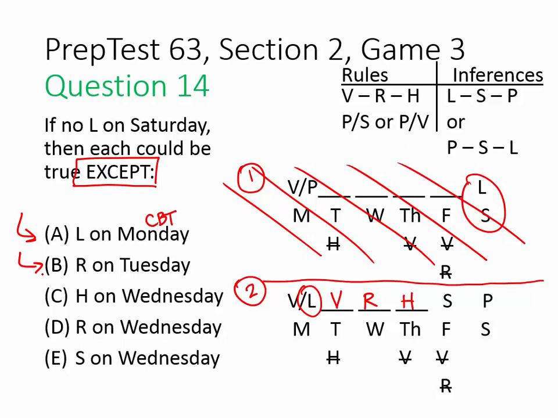R on Tuesday. Well, here R isn't on Tuesday, but let's just say that instead of picking L on Monday, we had picked V. We could pick R on Tuesday, could pick H on Wednesday, L, S, P. We're still fitting all of our rules. This is working out just fine. It could be true.